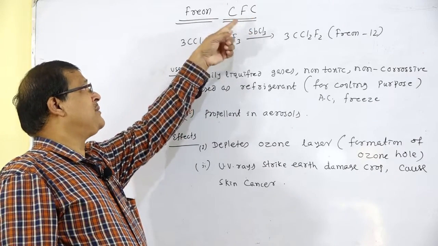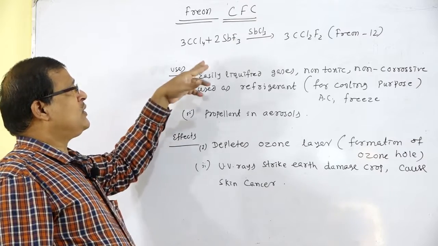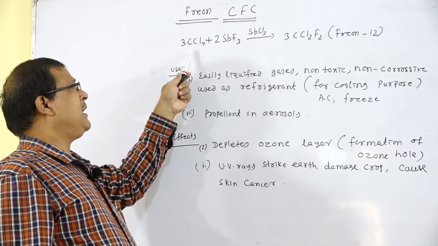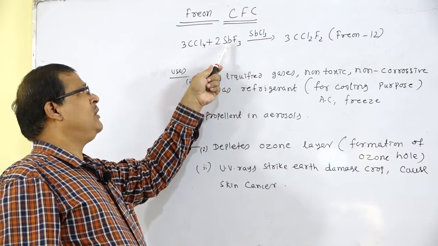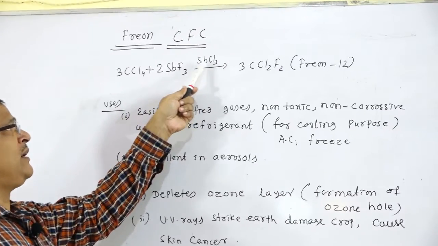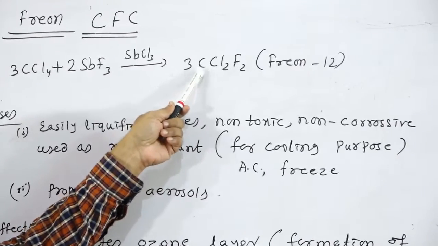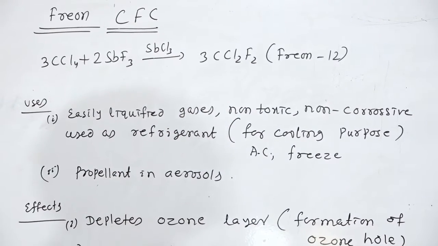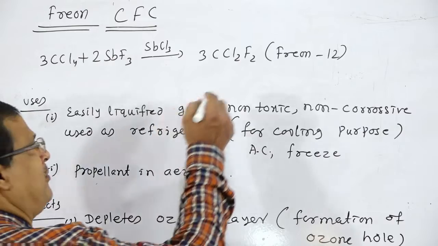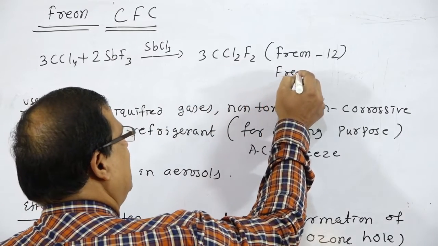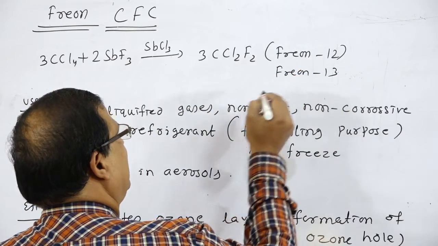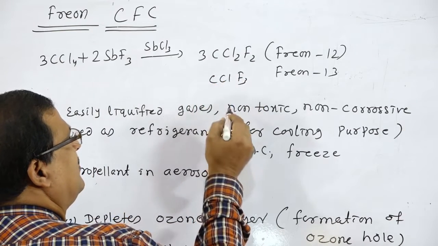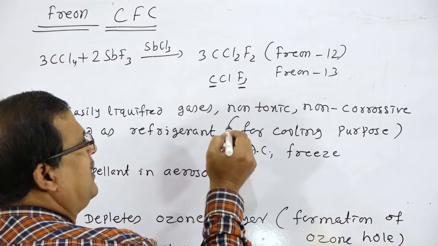Chlorofluorocarbon, that is CFC, that is freon. It is obtained by the interaction of carbon tetrachloride with trifluoro antimony. In presence of trichloro antimony, there is the formation of CCl2F2, that is known as freon 1,2. Similarly, we can prepare freon 1,3, that is CClF3, that is 1 carbon atom, 3 fluorine.